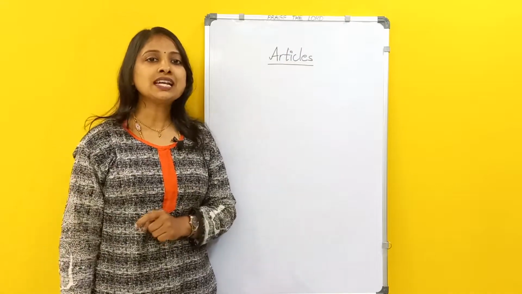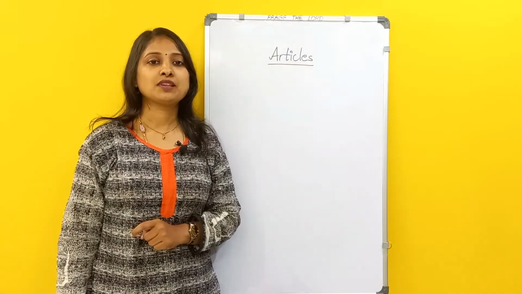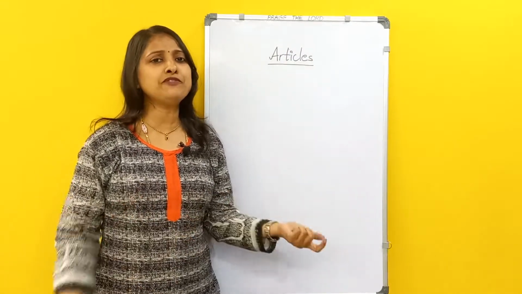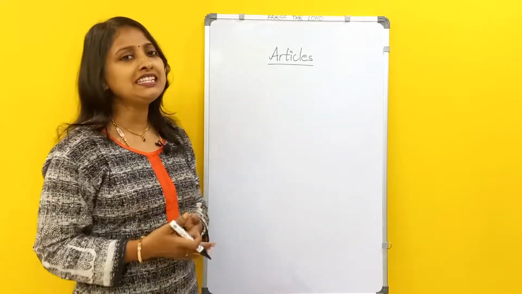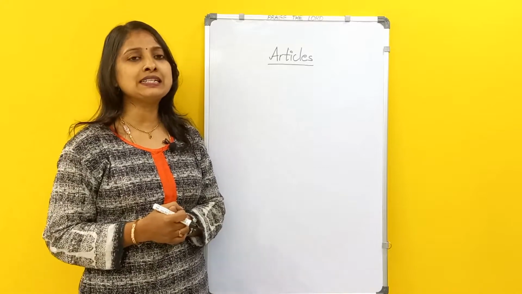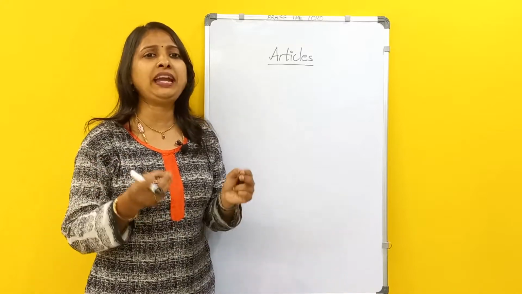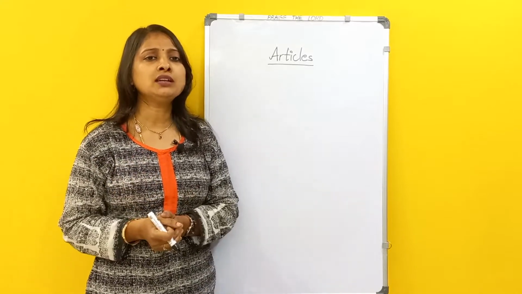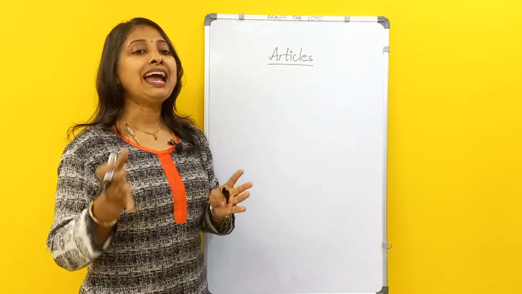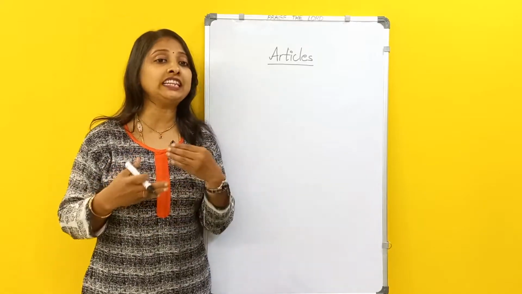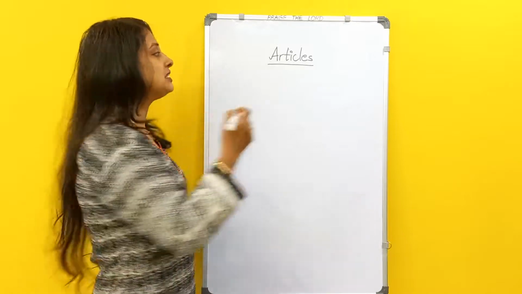Articles. What are articles? Almost everybody, even a small kid from first standard or UKG these days, is being taught about articles. They can be taken as a basic word which will be enhancing or modifying the noun. Right?